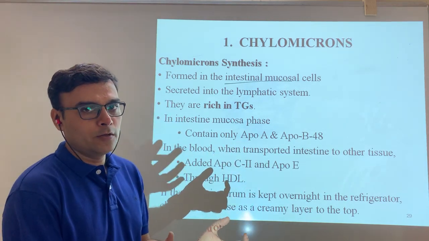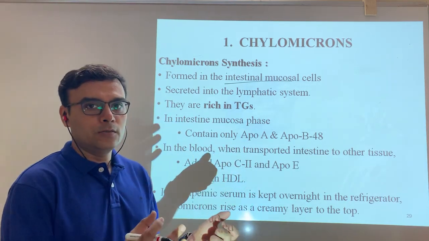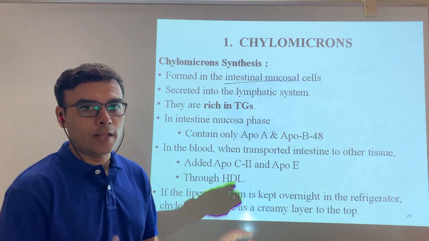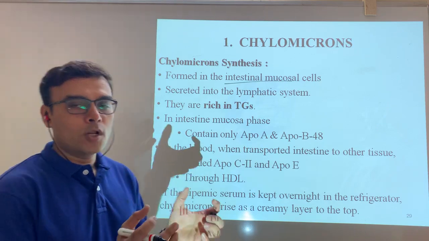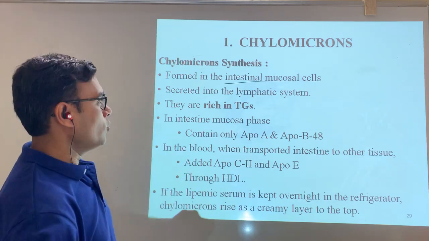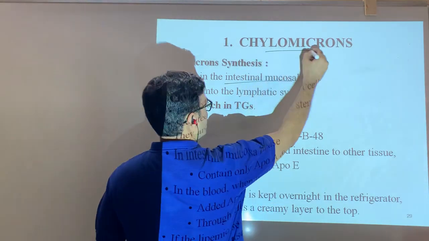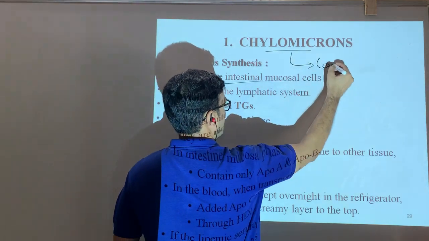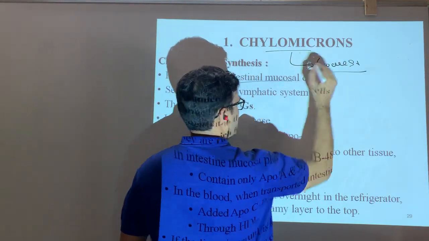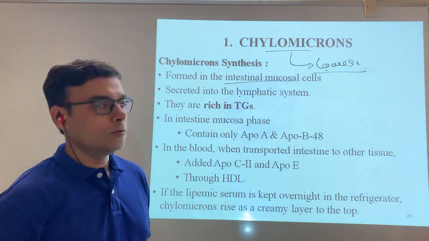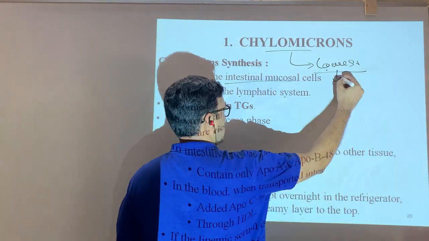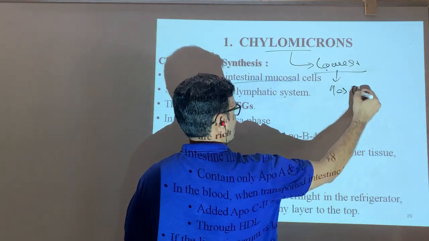The re-esterified fatty acids and cholesterol, converted to triglyceride and phospholipid, combine together and form another big molecule, that is chylomicron. We already know this chylomicron has the lowest density amongst all the lipoproteins. The reason is that it has the highest amount of triglyceride.